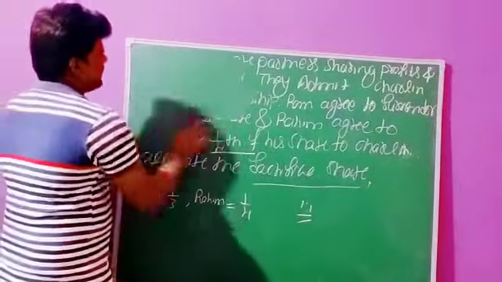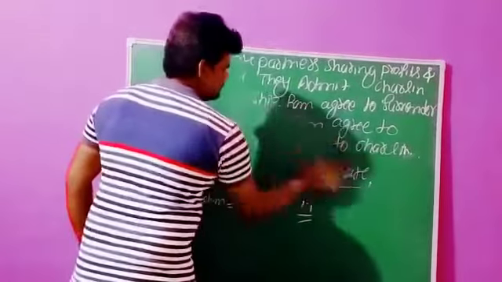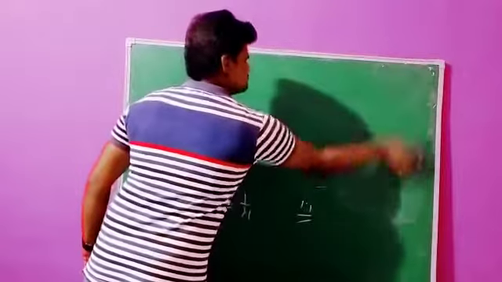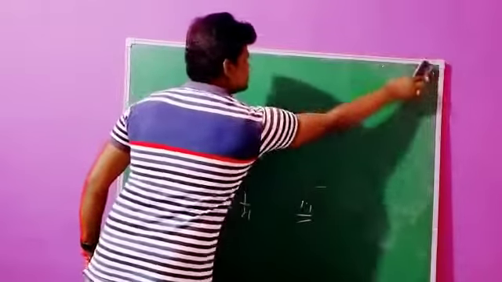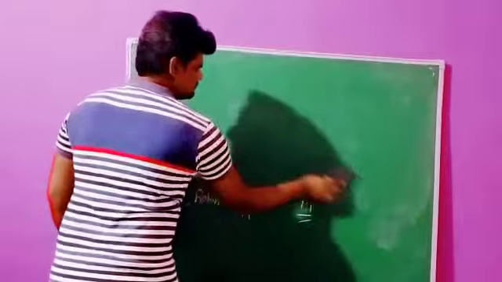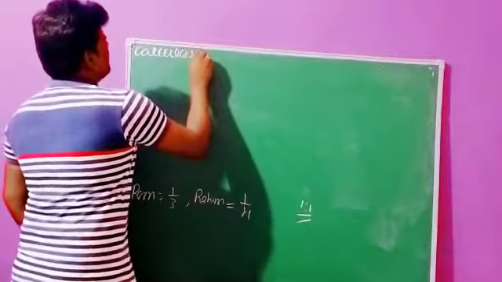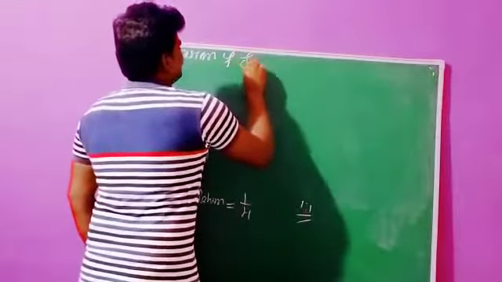First we need to write the headline related to sacrificing ratio: Calculation of sacrifice ratio.